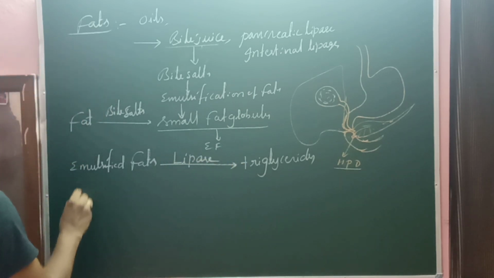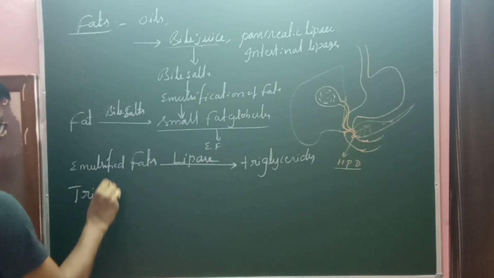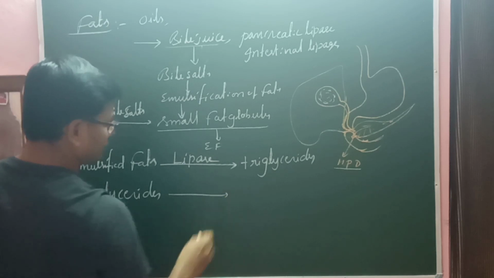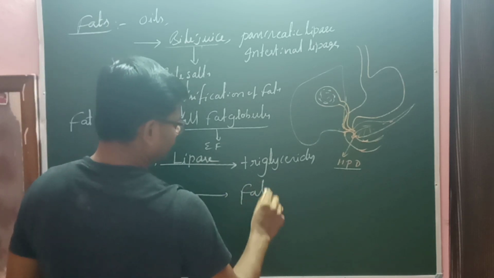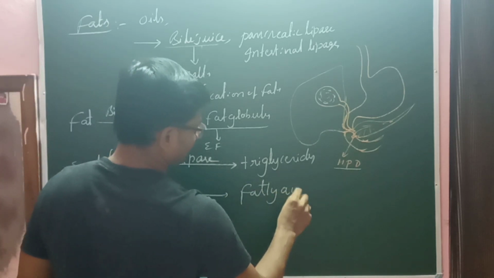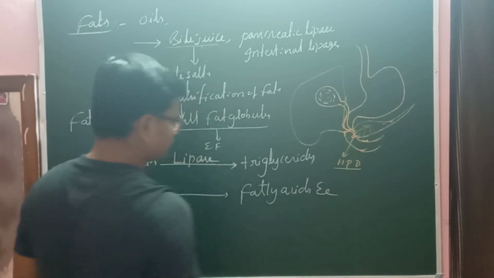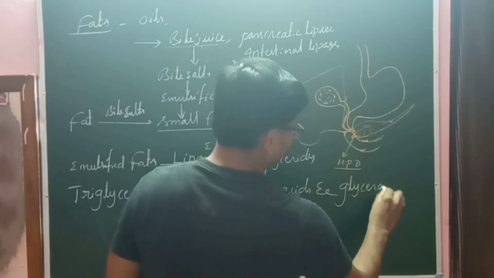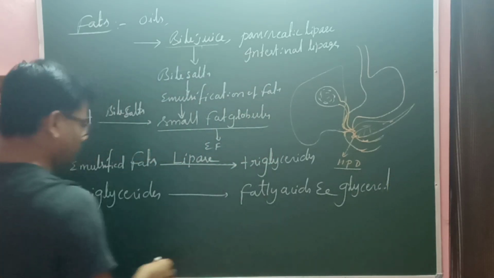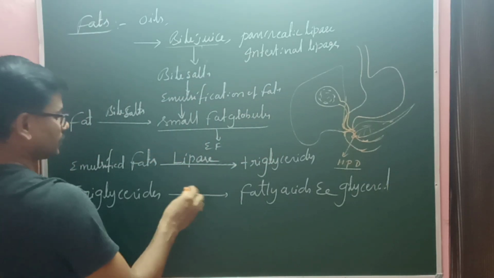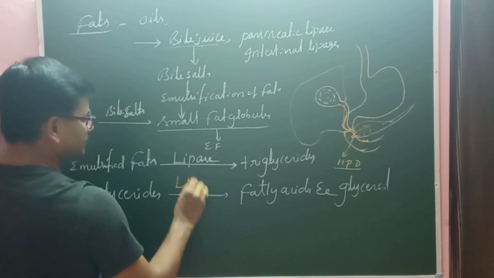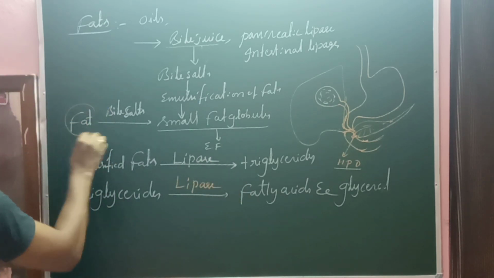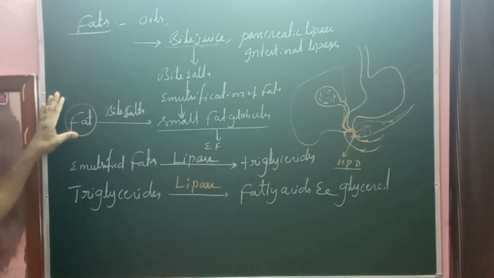Now these triglycerides are converted into fatty acids and glycerol with the help of intestinal lipase, right?